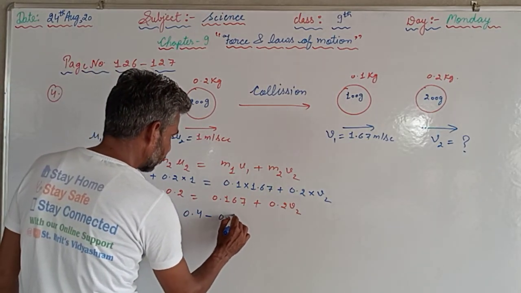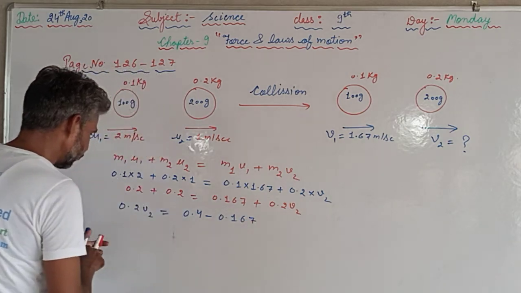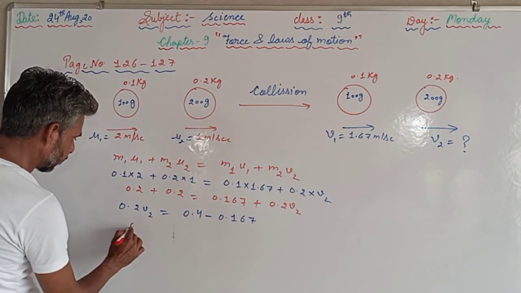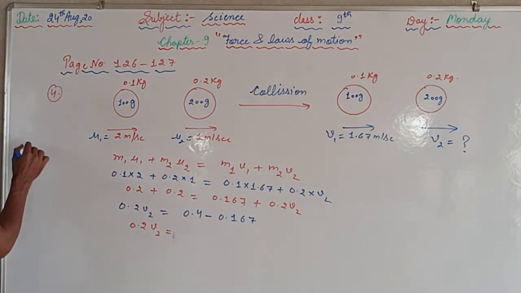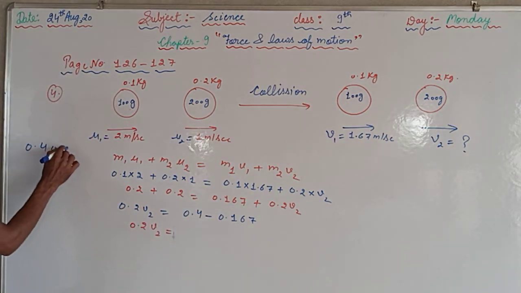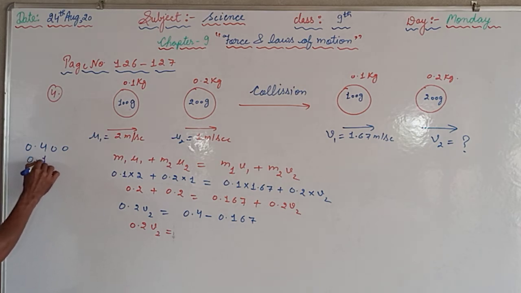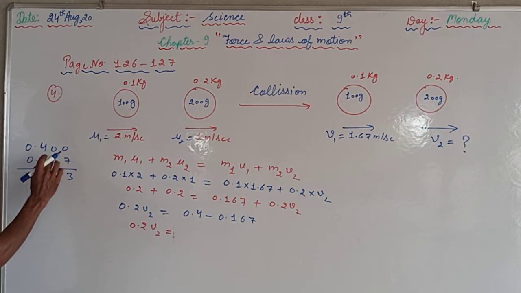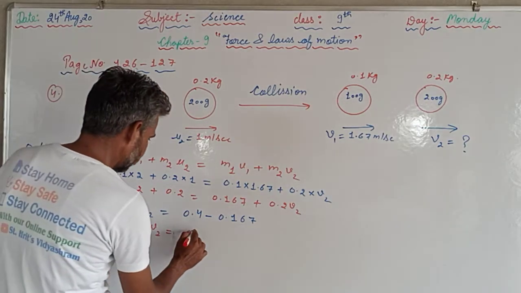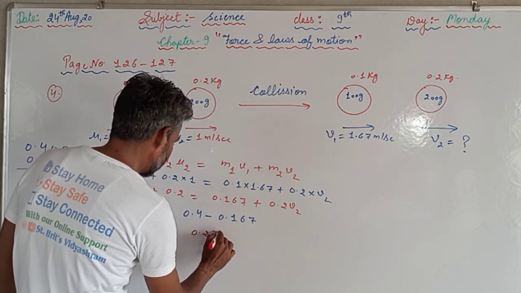From here we can write 0.2 v2 is equal to 0.2 plus 0.2, that is 0.4, minus 0.167. Now we have to subtract: 0.400 minus 0.167, that is 0.233.